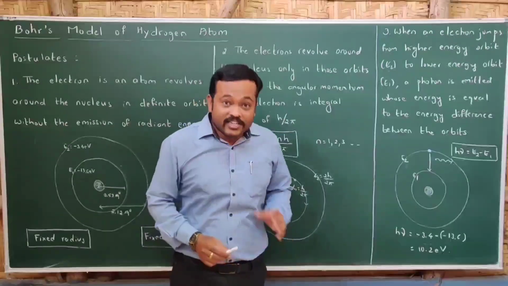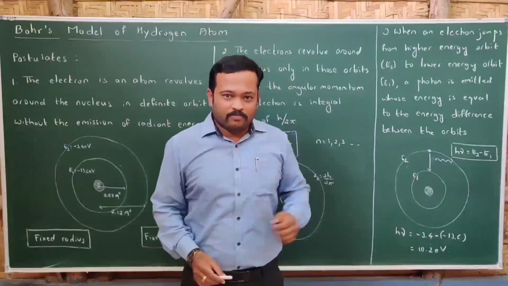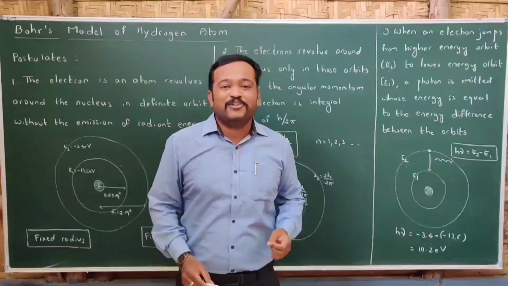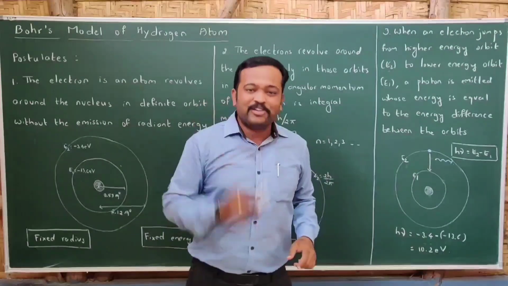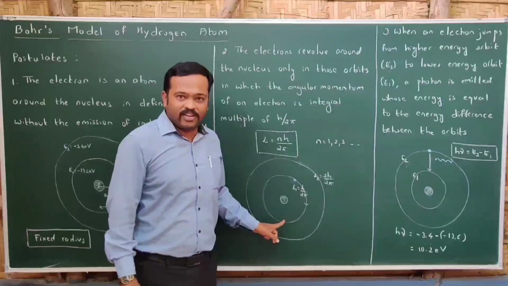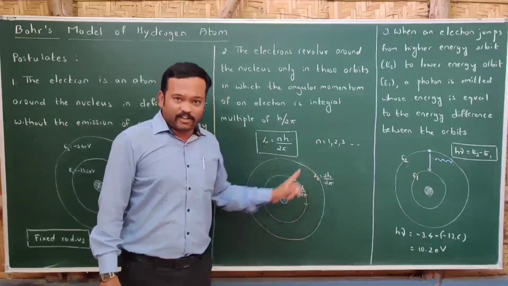Second postulate states in which orbit the electron can rotate. According to this postulate, it depends upon angular momentum. If the angular momentum of the electron is h divided by 2 pi, it rotates in the first orbit. If its angular momentum is 2h divided by 2 pi, it rotates in the second orbit.